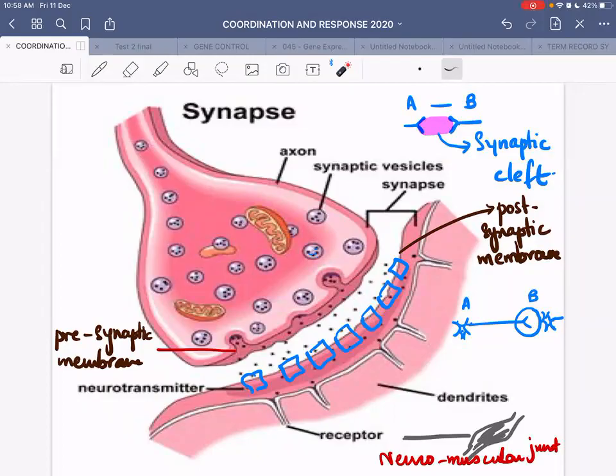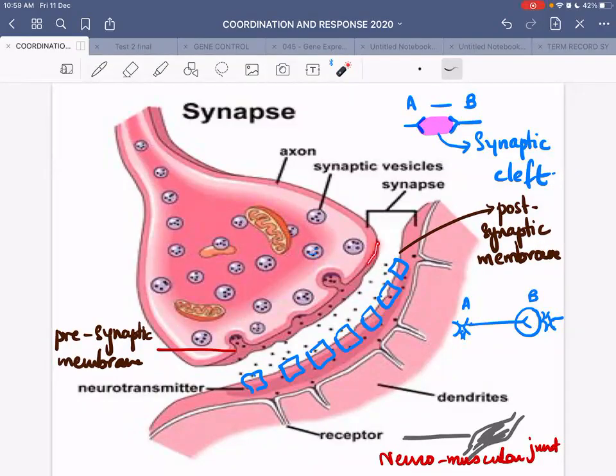Not only does it have receptor sites, but it has many channel proteins which are normally closed. Normally, until a signal comes, those channel proteins are closed. And those channel proteins are actually meant for the movement of ions into the postsynaptic membranes.